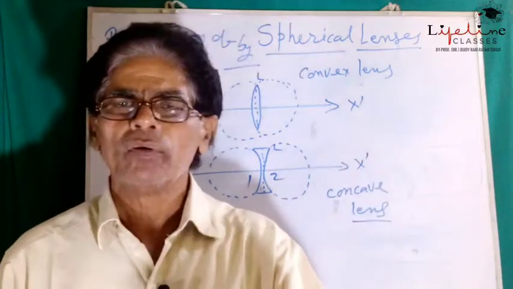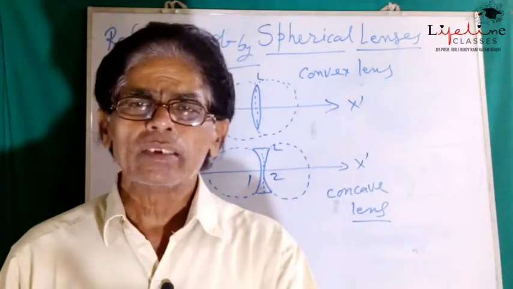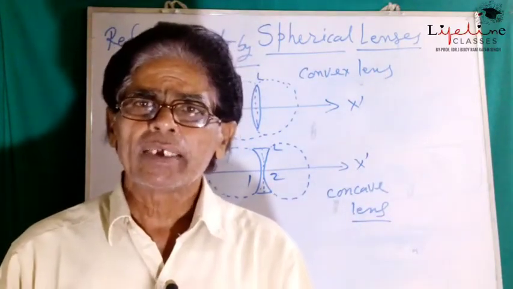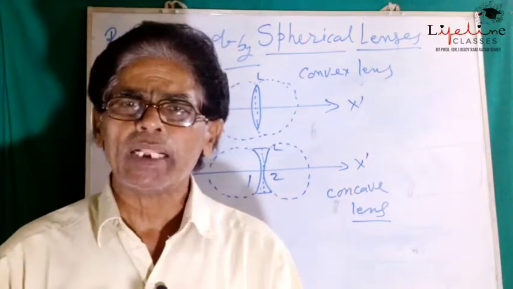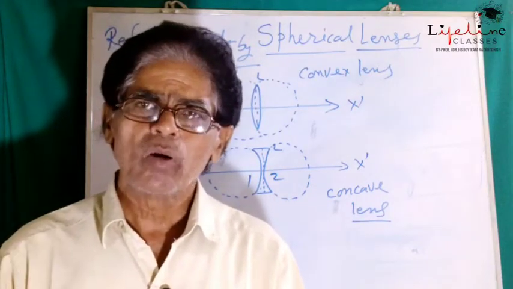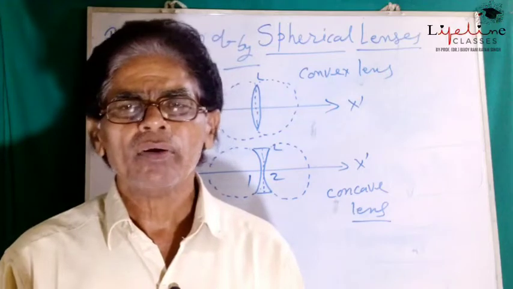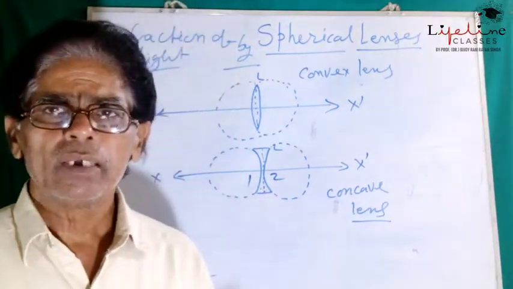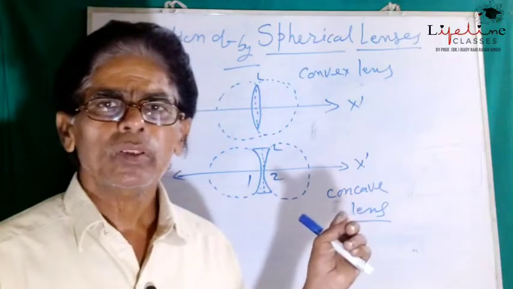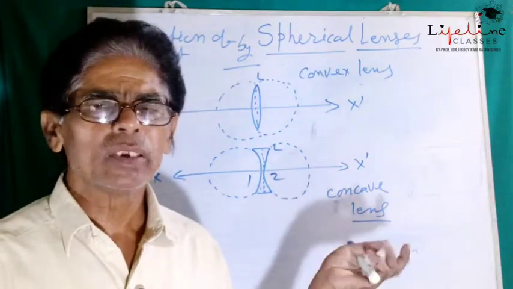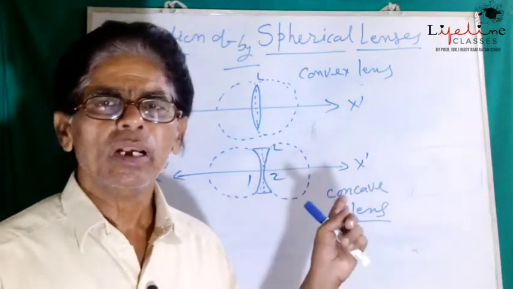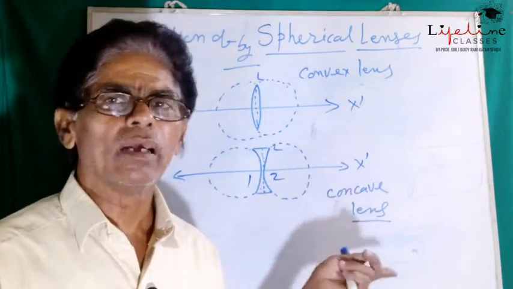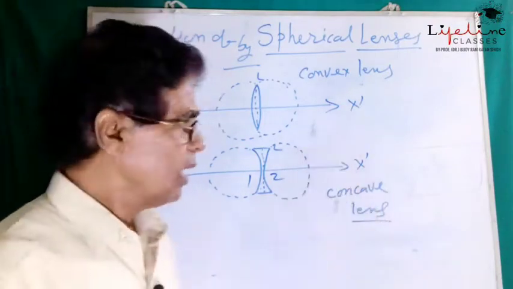And in case of convex lens, where the refracted rays actually meet together at a particular point, it is called the point of convergence. So these are the different terms related to the point of convergence and point of emergence in convex lens and concave lens respectively.